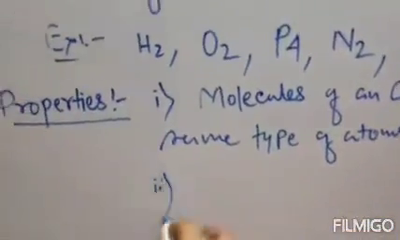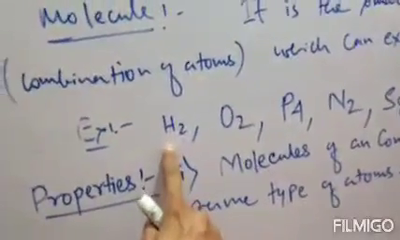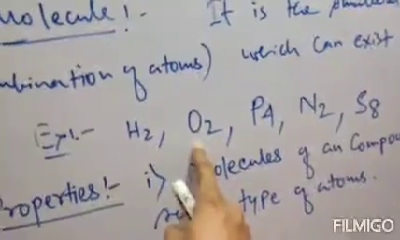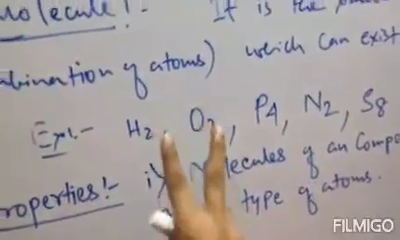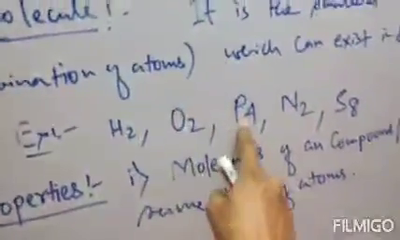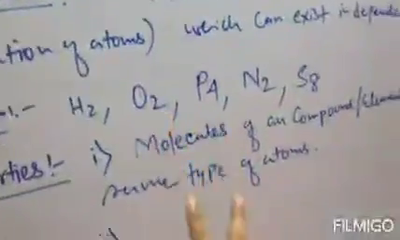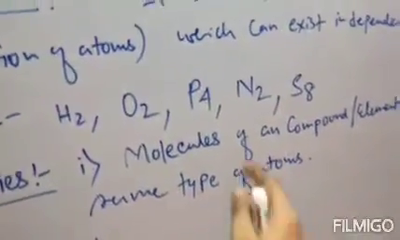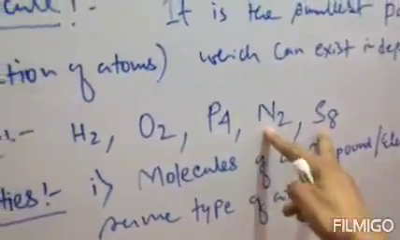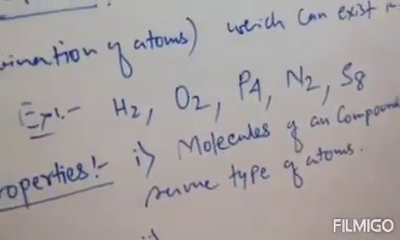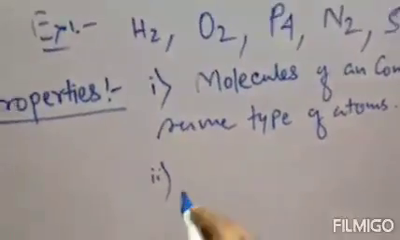Number two, examples are given above, like hydrogen H2, a combination of 2 hydrogen atoms, that is the same type of atoms. Oxygen O2 molecule, a combination of 2 oxygen atoms, the same type. P4 phosphorus, a combination of 4 phosphorus atoms. In the case of nitrogen and sulfur, all these are examples of molecules that are a combination of the same type of atoms. Clear?